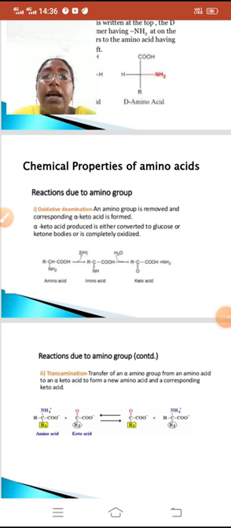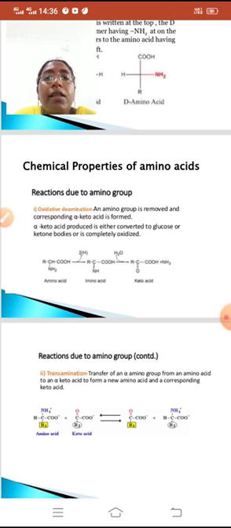Now we will see the chemical properties of amino acids. In chemical properties of amino acids, we will observe the reactions due to the amino group, reactions due to the carboxyl group, and reactions due to the side chain.